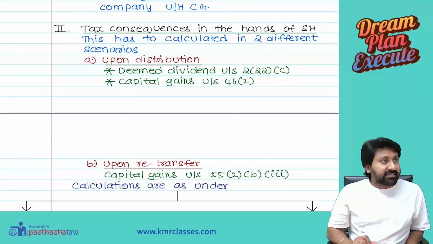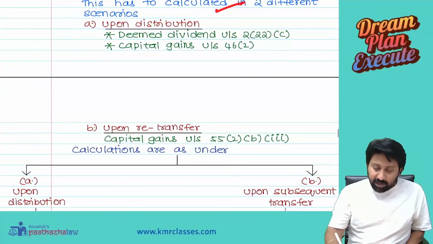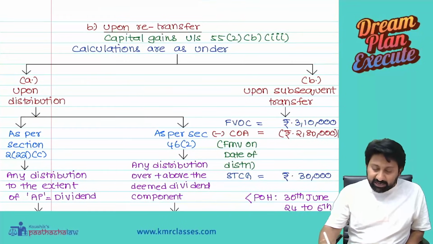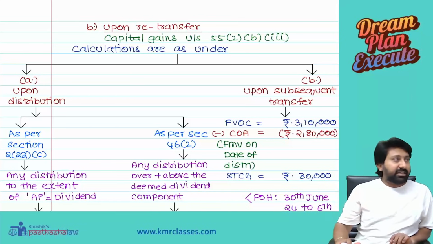Tax consequences in the hands of shareholders. This has to be calculated in 2 different scenarios. Upon distribution, 2 sections apply: deemed dividend and capital gains. Upon retransfer, section 55(2)(b)(3), all these will get taxed.